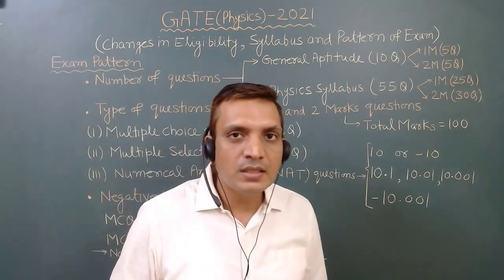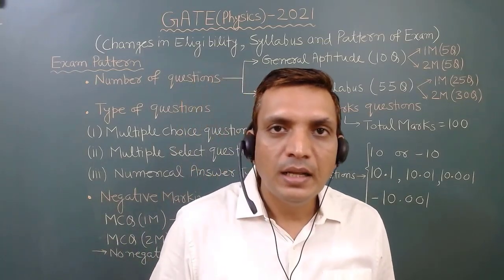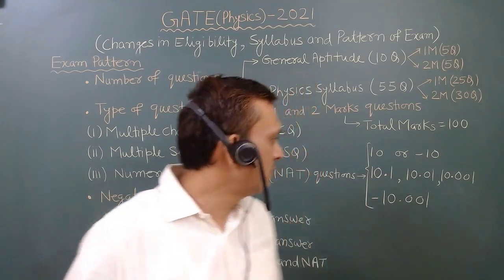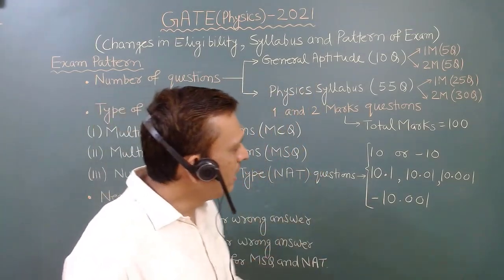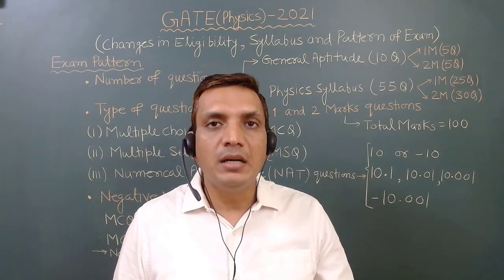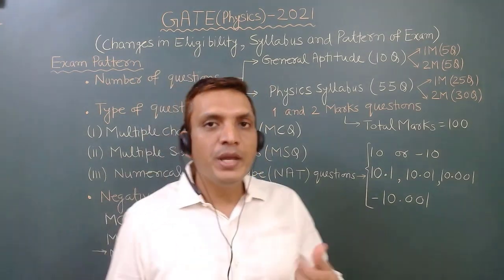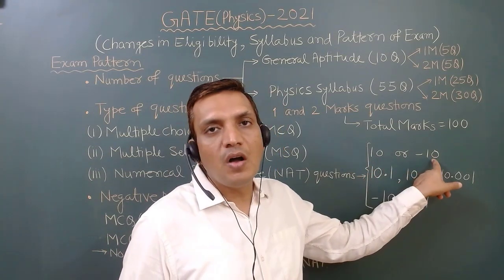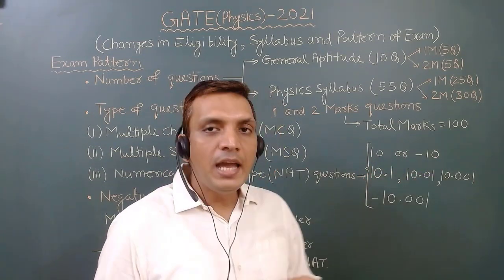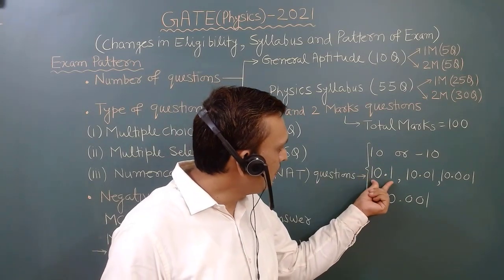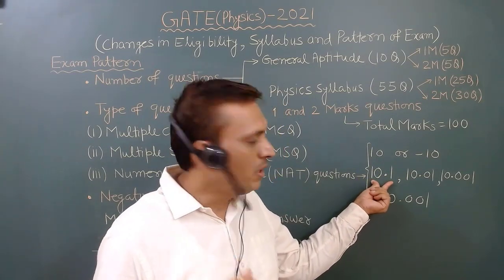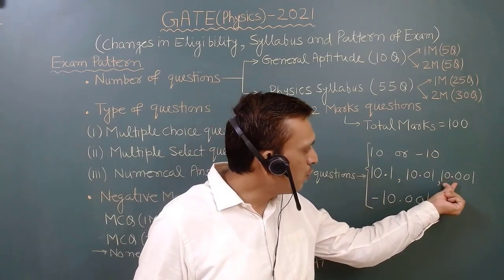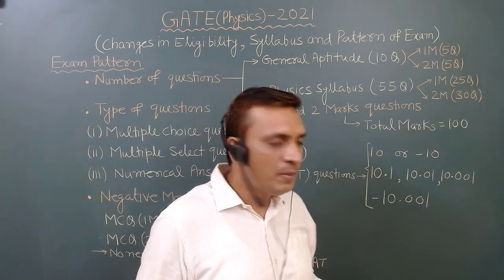In these questions, no option will be given. You have to enter the numerical value in the given space. This numerical value will be a real signed number. For example, you may have an integer value, say 10 or minus 10. You may have to enter a fractional value, for example 10.1, which is up to 1 decimal place, 10.01 up to 2 decimal places, 10.001 up to 3 decimal places.